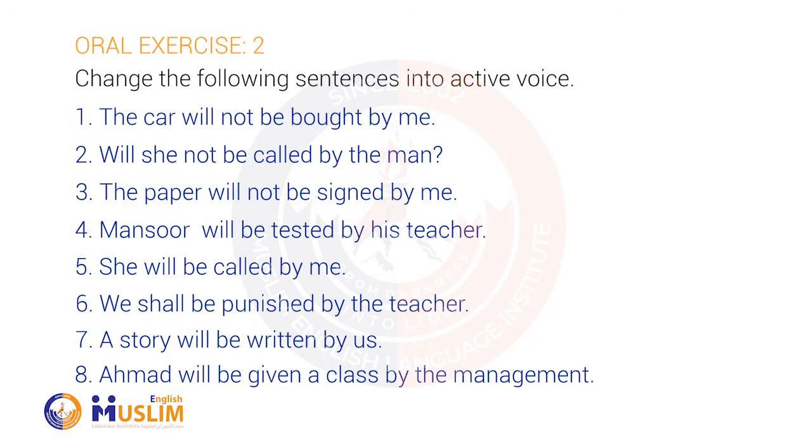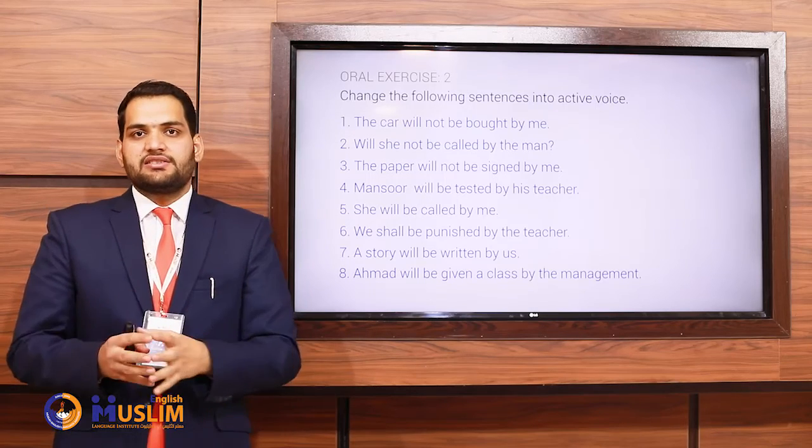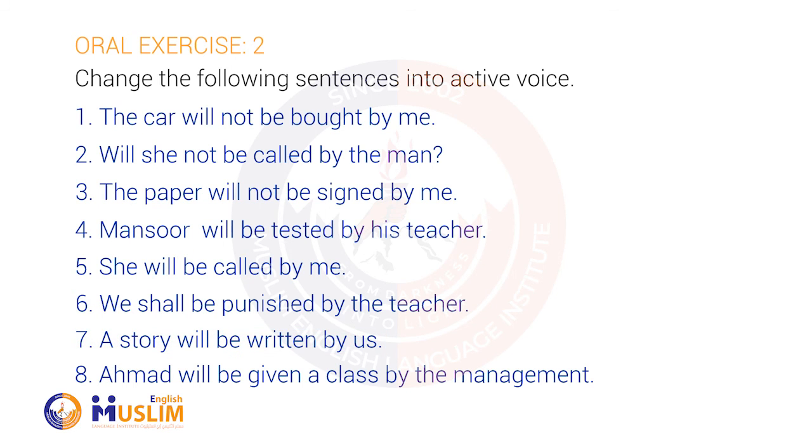Number 6. We shall be punished by the teacher. The teacher will punish us. Do not say the teacher shall, because shall is used only with I and we. Number 7. A story will be written by us. We will write a story. And number 8. Ahmad will be given a class by the management. The management will give Ahmad a class.